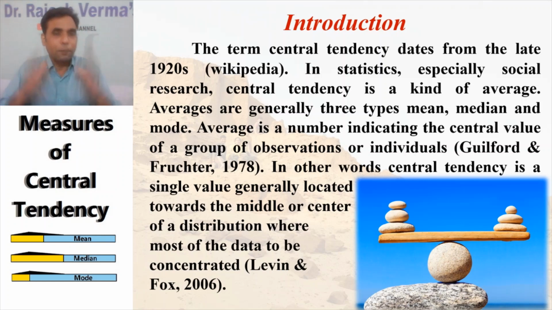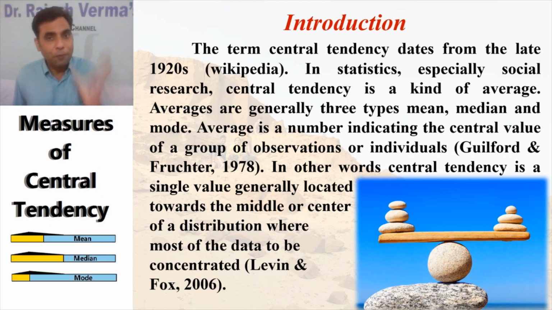So, the introductory part. The term central tendency dates from the late 1920s. In statistics, especially social research, central tendency is a kind of average. Averages are generally of three types, that is mean, median, mode. An average is a number indicating the central value of a group of observations or individuals.